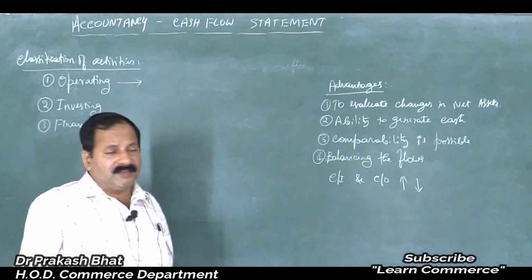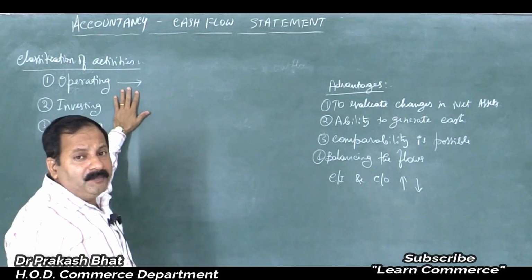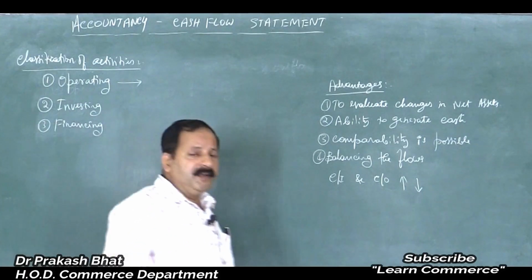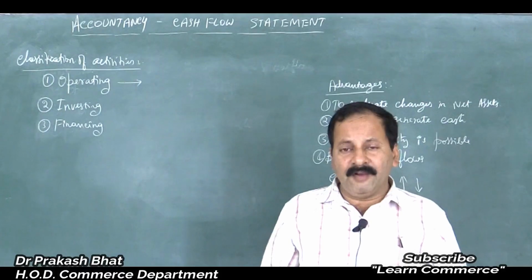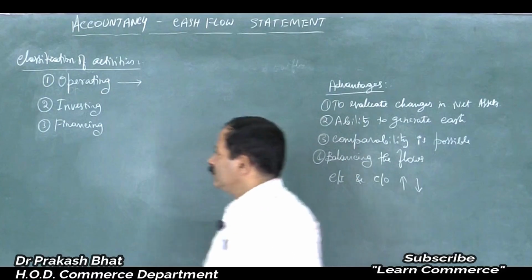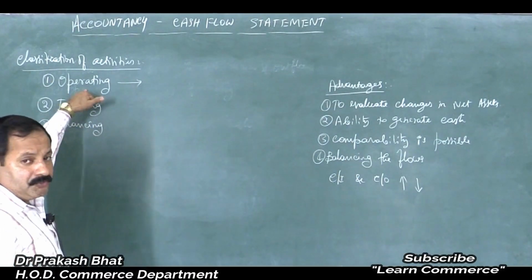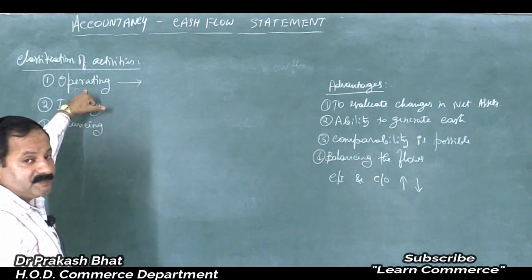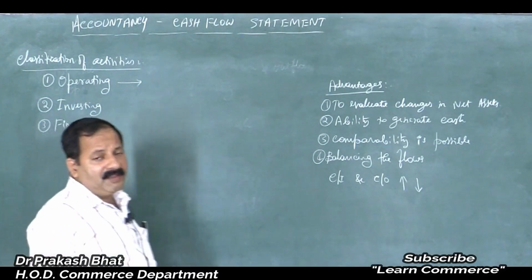Or in other words, we can say that whatever activity we undertake to manufacture the product and to send it to the customers comes under operating activities. Manufacturing the goods, maintaining all the facilities for manufacturing, then putting efforts to sell those goods, send those goods to the customers, like selling expenses, operating expenses we spent, isn't it? All these come under the operating activities.